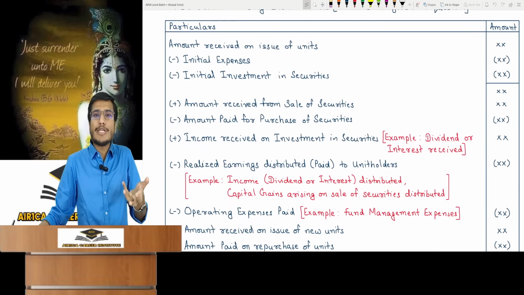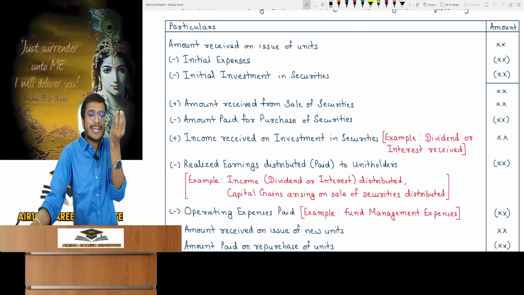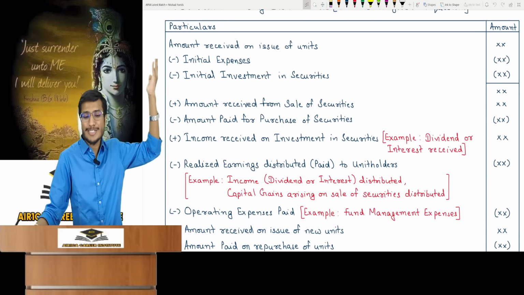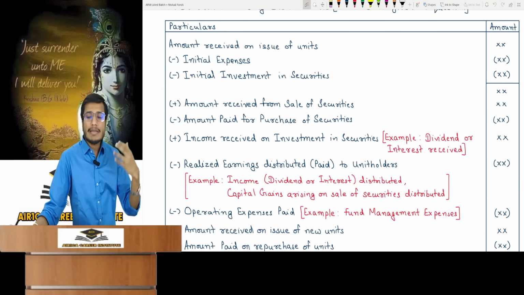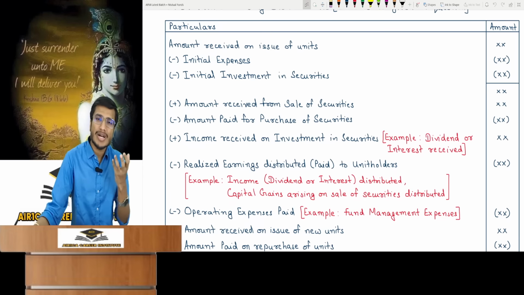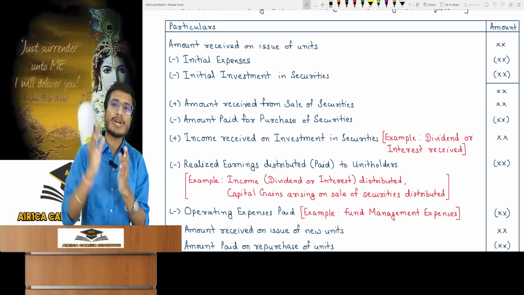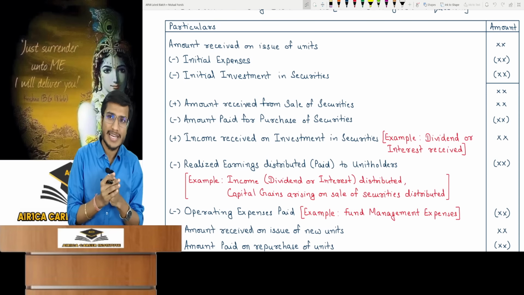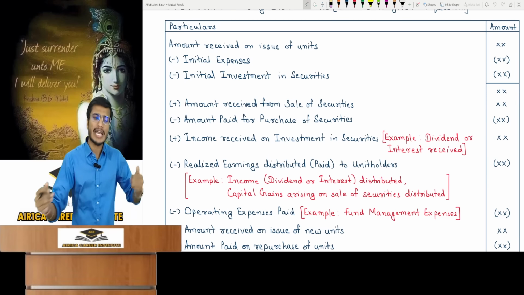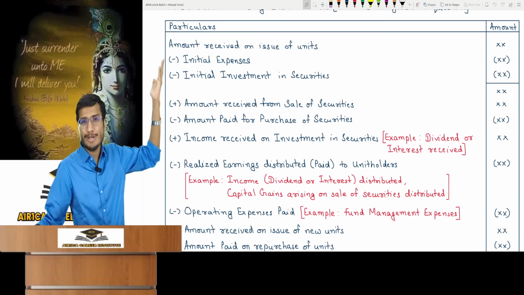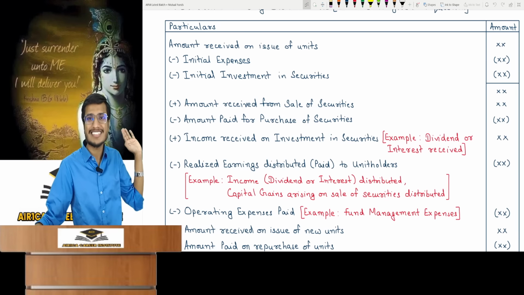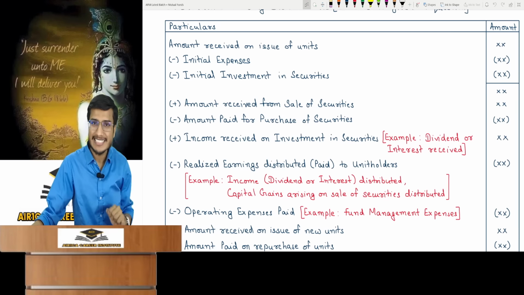First, a mutual fund issues its units. When units are issued, the fund receives the money, then record the amount from issuance. After this, when a mutual fund issues units for the first time, there are some expenses. Flotation costs, paperwork, all these expenses are there. So the initial expenses will be from this money. Subtract it. If money goes out, then subtract.